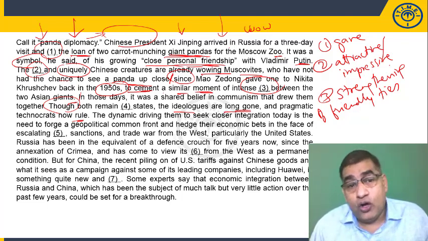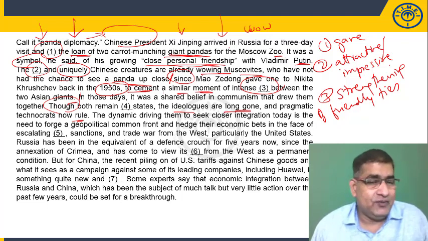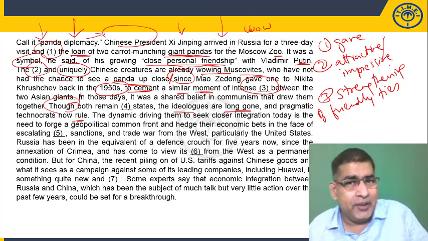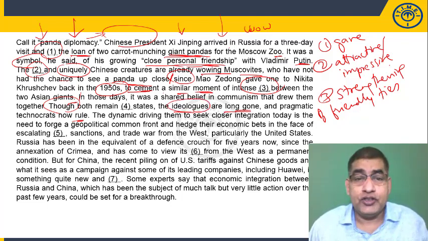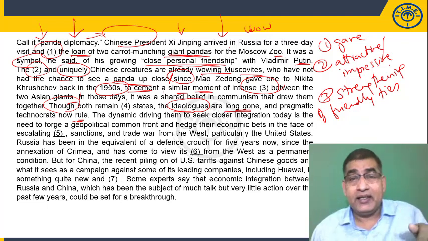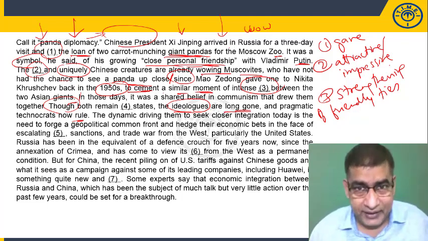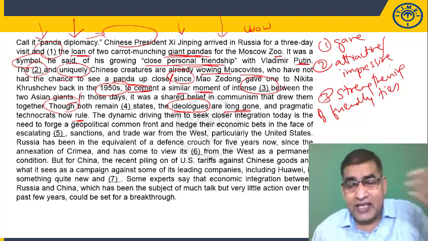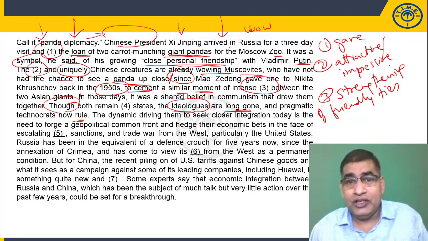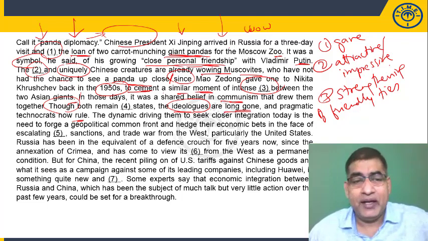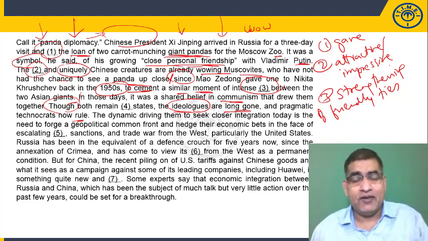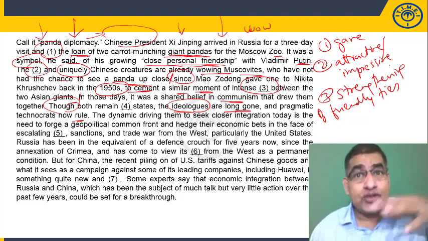So the ideologues are long gone, but both remain dash states, which means ideologically they still remain what they used to be in the past, although the followers of the ideology are gone. Current rulers are pragmatic and practical in nature. So what kind of states must they have been in the past, where even the ideologues were present? For that, the clue is obviously communism. And also pragmatic technocrats, which means the current governments are very practical in nature. They are not extreme, or communistic or socialistic in nature.